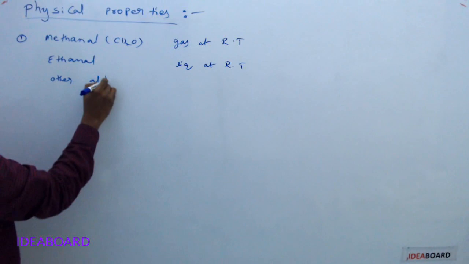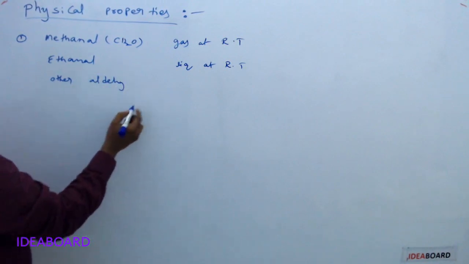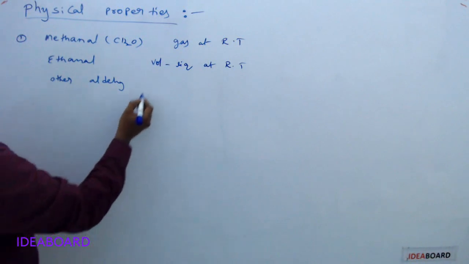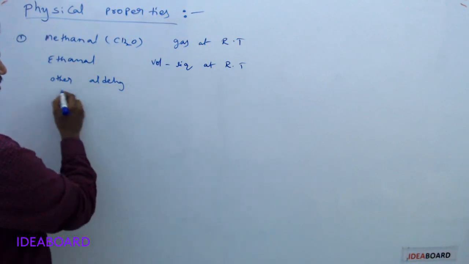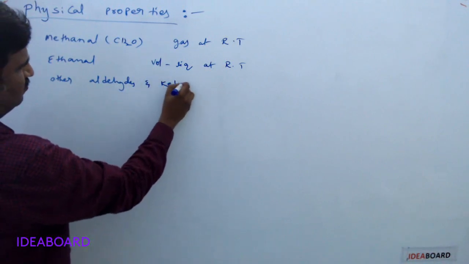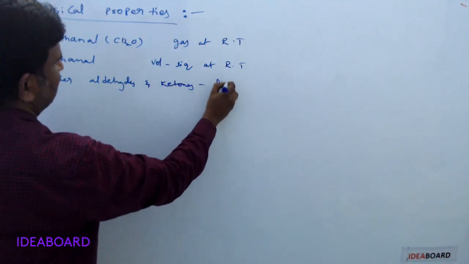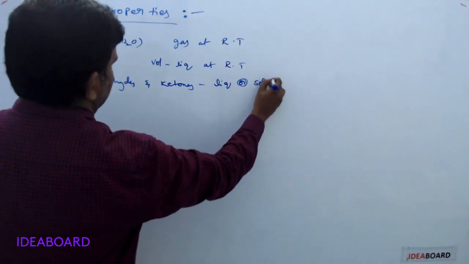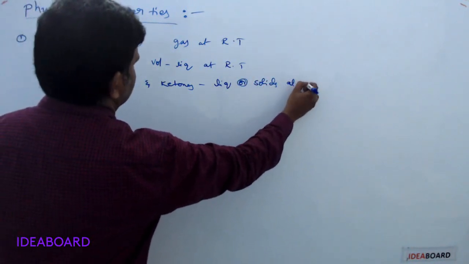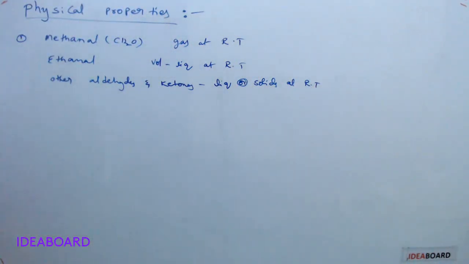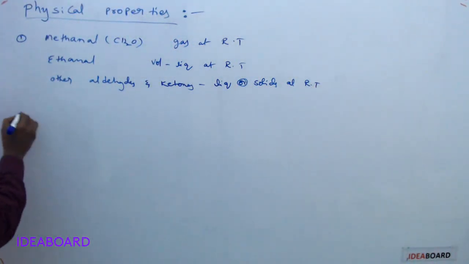Other aldehydes are volatile liquids. Other aldehydes and ketones are liquids or solids at room temperature. That is the physical state of these aldehydes and ketones.